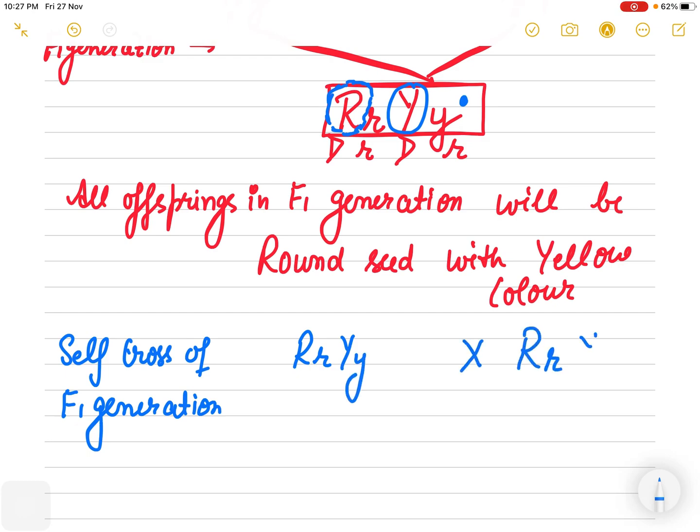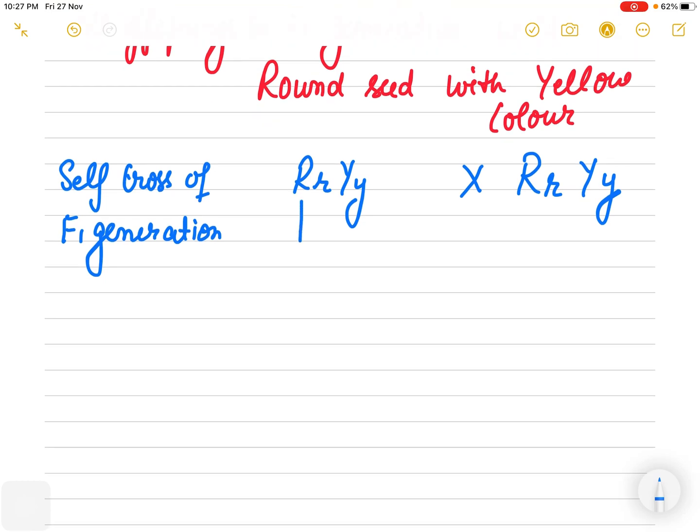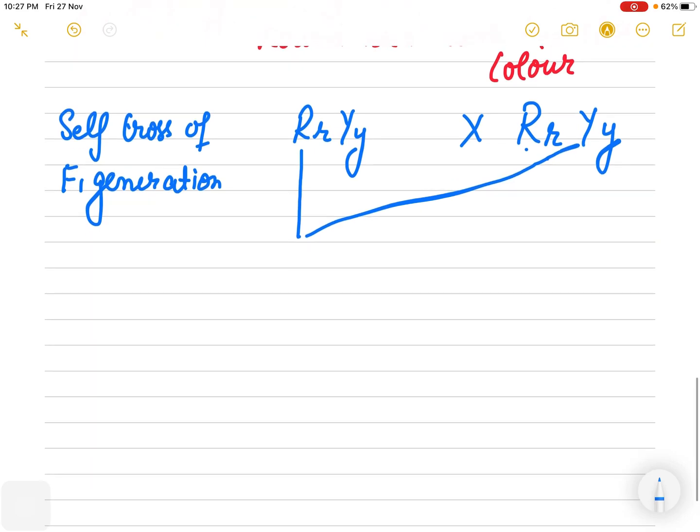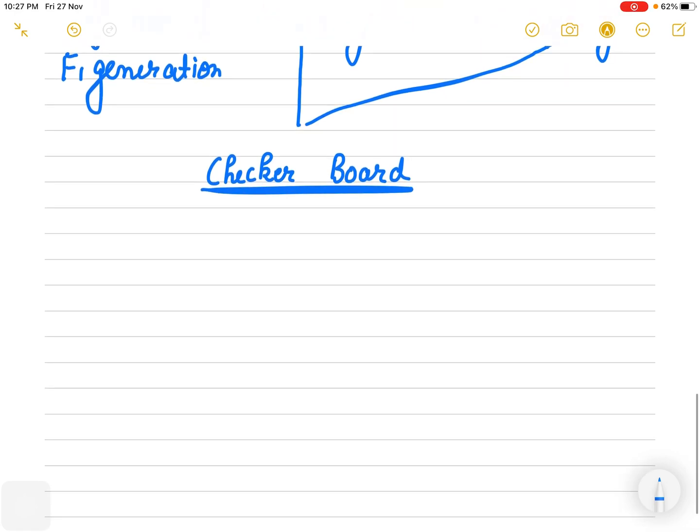Let's make it now. Now as you can see, this is little complicated, right? First you will take this and then combine with the other one, so it is going to take huge time, a lot of time. So we are now going to learn a short trick to make gametes. For that you have to make a checkerboard as we did in monohybrid cross. So let's make a checkerboard, right?